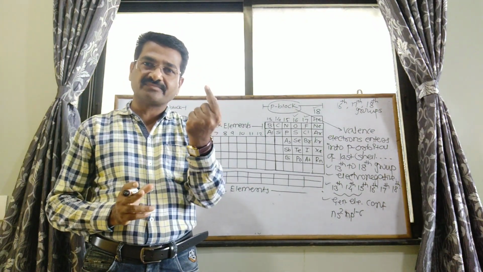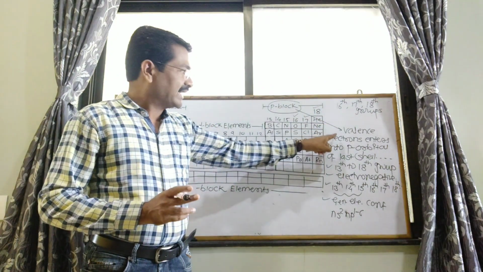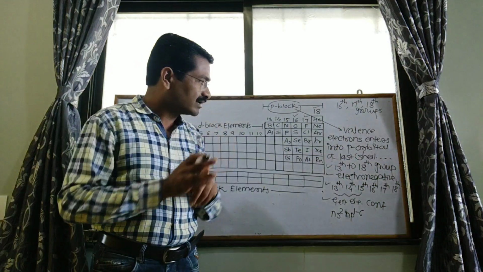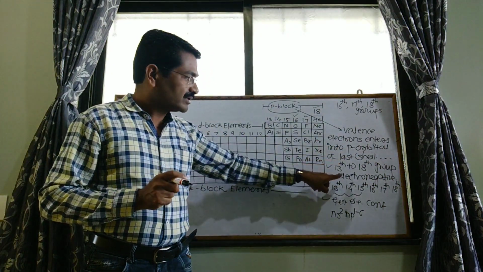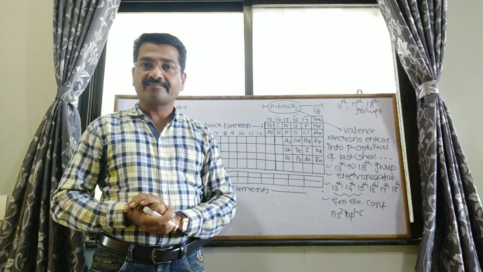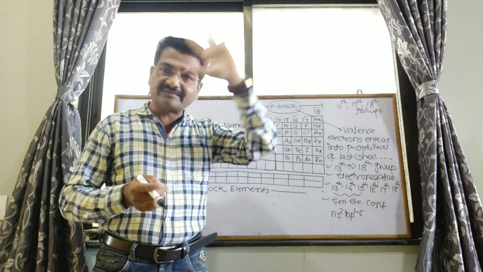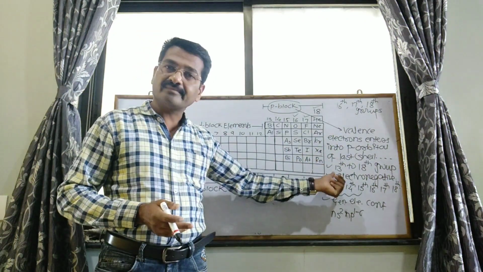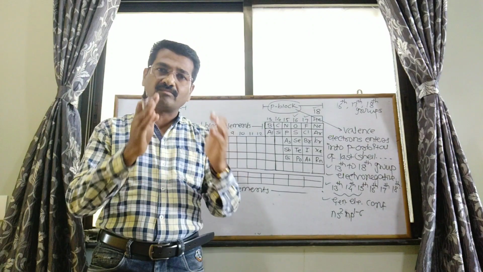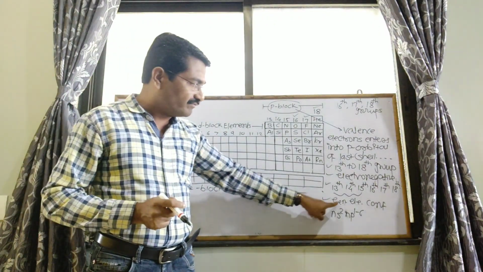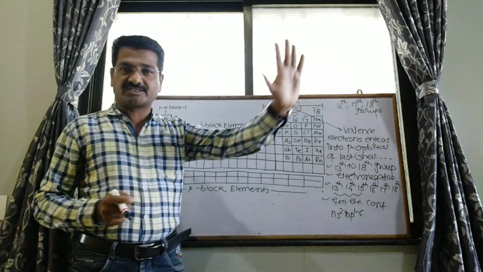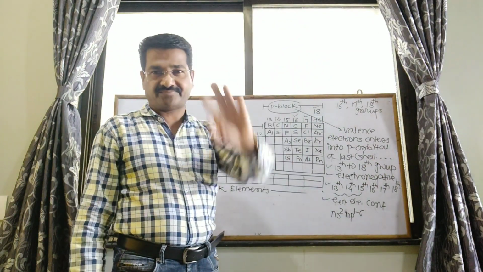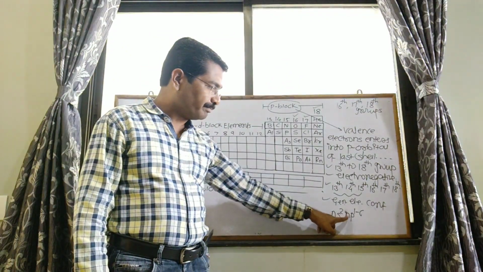First characteristic: valence electrons enter into the p orbital of the last shell. Second: it consists of the 13th to 18th groups, that is 13, 14, 15, 16, 17, 18. All these elements are highly electronegative. And the next characteristic, which is most important, is the electronic configuration of all these P block elements: ns2 np1 to 6.